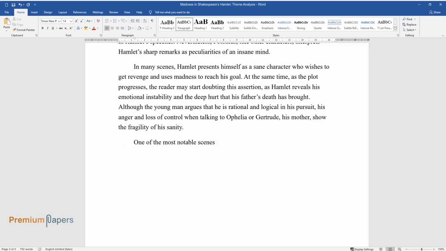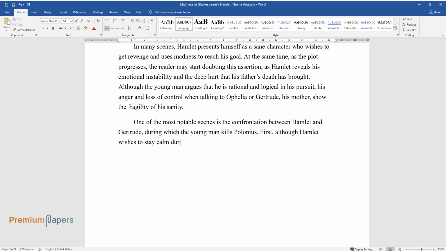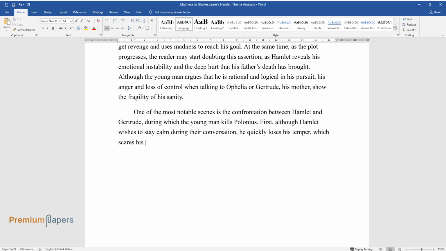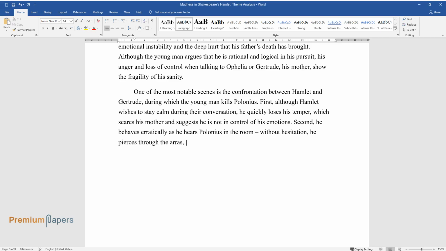One of the most notable scenes is the confrontation between Hamlet and Gertrude, during which the young man kills Polonius. First, although Hamlet wishes to stay calm during their conversation, he quickly loses his temper, which scares his mother and suggests he is not in control of his emotions. Second, he behaves erratically as he hears Polonius in the room. Without hesitation, he pierces through the arras, thinking that Claudius is behind them.